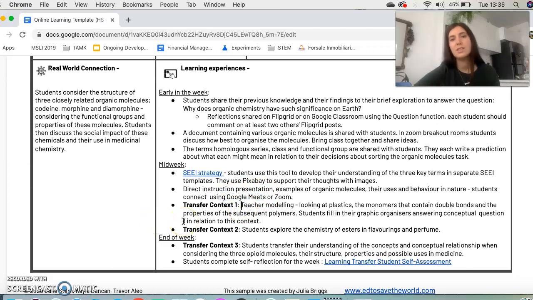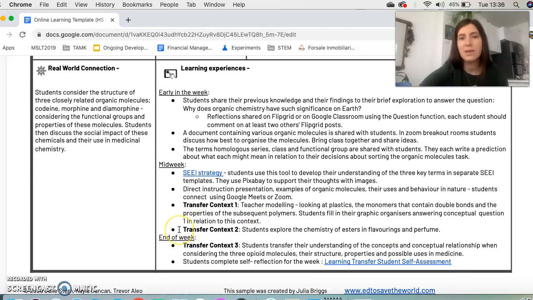Once I feel that students have a better grasp of the individual ideas, I'm going to model how we would transfer these ideas or how we would put them together in relationship, and we're going to look at plastics. So this is going to be my first context, and we're going to consider how the structure of these molecules, the monomers and the polymers, how does this relate to their properties and the way that we can use them?